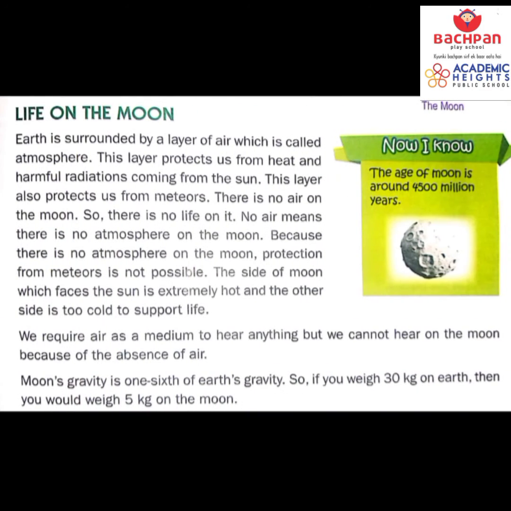Now, children, do you think that there is life on moon? No, there is no life on moon. Earth is surrounded by a layer of air which we call the atmosphere. This layer protects us from heat and harmful radiations coming from the sun, like the ozone layer, isn't it? Right? This layer also protects us from the meteors. You know there are many meteors, and if meteors attack the earth, it can be really harmful. It can destroy life. So children, these meteors often attack the moon.